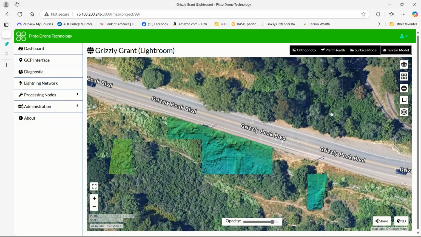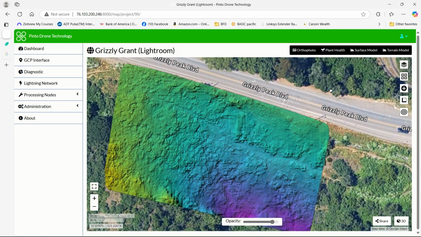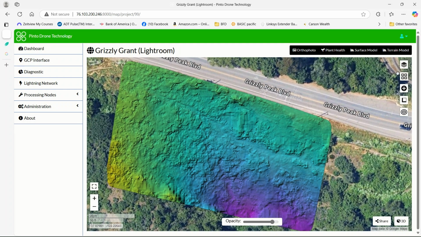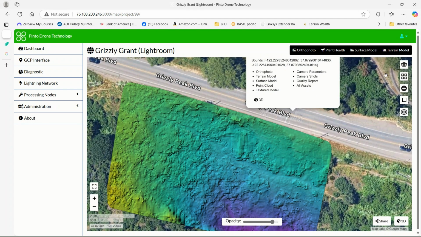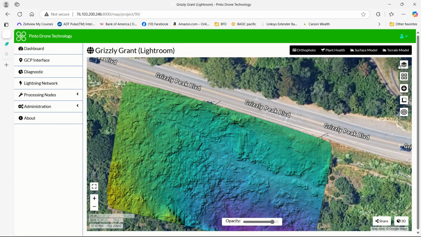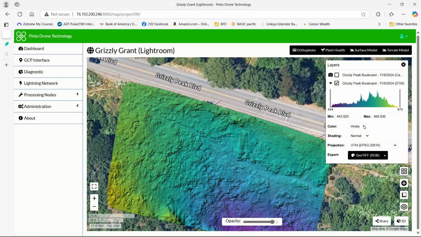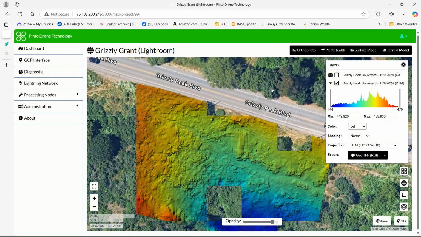It's much like the surface model, except it removes all the surface materials and now it's just the terrain. Let me change this. I'll put this onto the jet color scheme again, because I just prefer that.